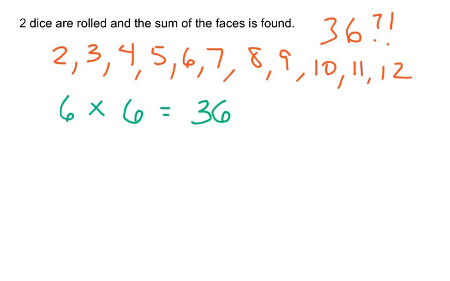Let's look into this a little further. We just mentioned rolling a 3 and said that there's more than one way that that could happen. And let's pretend we've got an orange colored die and a green colored die. And I could get a 1 on the orange die and a 2 on the green die. That's one way I could roll a 3.